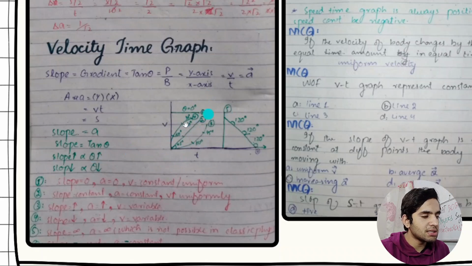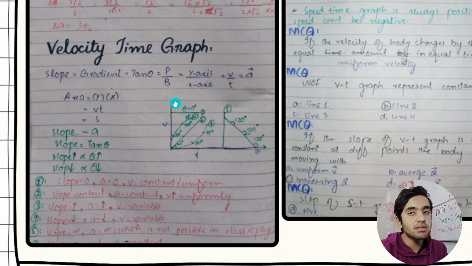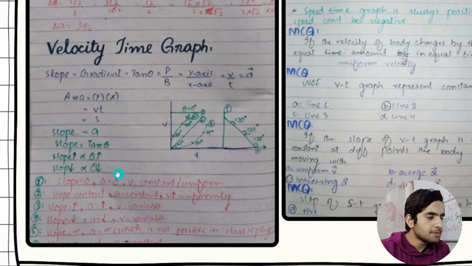Let's see now what are the cases I have mentioned here. If you want to find area, just multiply y-axis and x-axis. Vt is equal to s. That's the area of this graph. And if you want to find the slope, then y-axis divided by x-axis. V by t is equal to a. In every case, there will be some sort of formula if you remember all of the formulas.